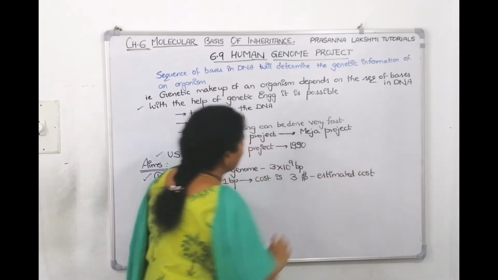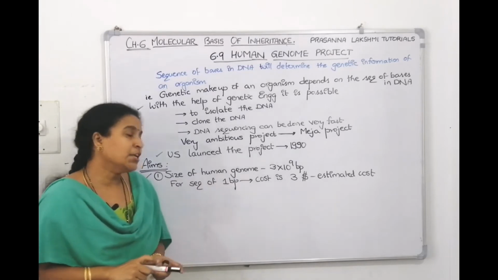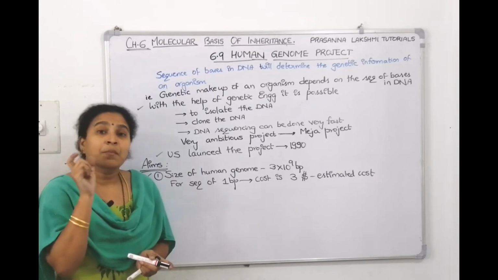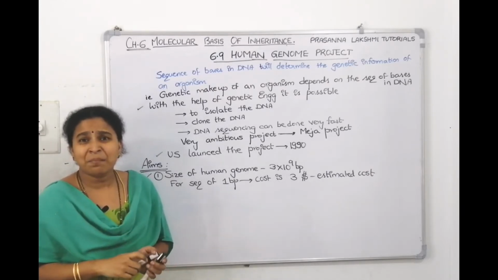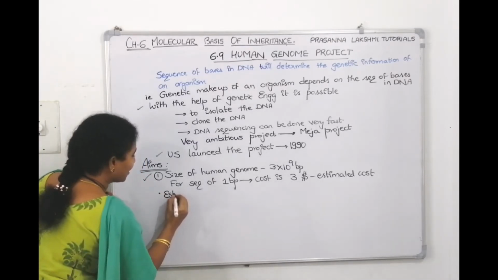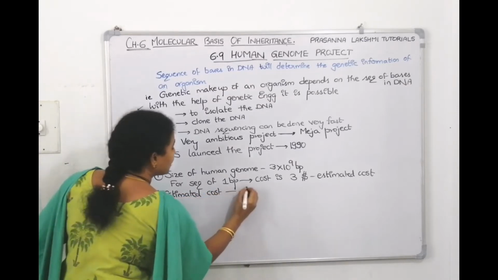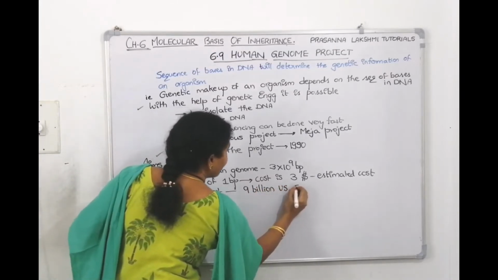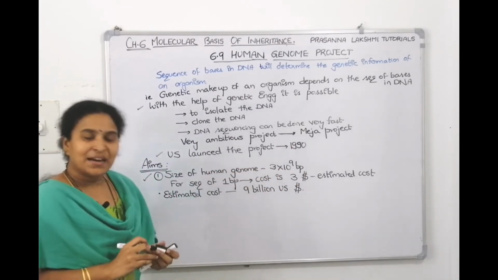Now quickly estimate for one base pair. If it costs $3, the number of base pairs are 3 into 10 power 9 bases. That means the estimated cost to complete the project for one person's DNA is $9 billion it seems. So the estimated cost is $9 billion. Now will you agree? It is a mega project then.